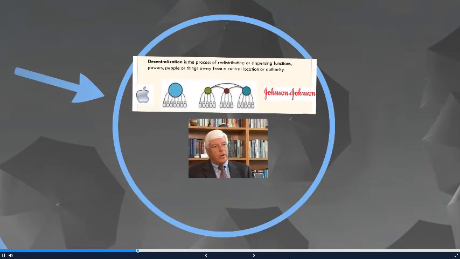The first thing we need to do is understand decentralization. To understand this, let's take a look at a comparison between a centralized company and a decentralized company. A centralized company, an example is Apple, where you have one leader. This one leader is making the decisions for the whole company, and everyone follows that person's lead. Whereas you have Johnson & Johnson, which is an example of a decentralized organization. Under Johnson & Johnson, they still have one company president, but that president empowers multiple leaders to make these decisions for each division or department.